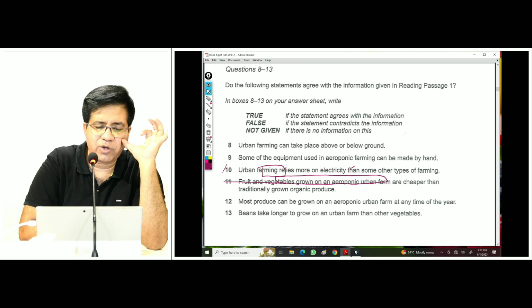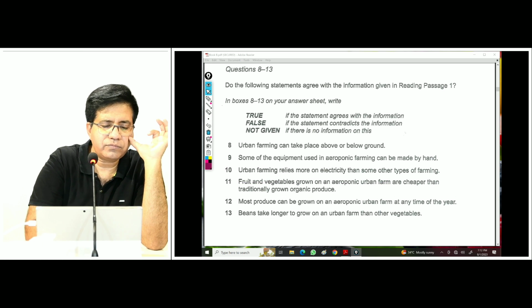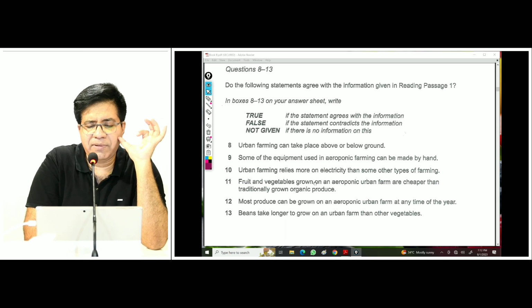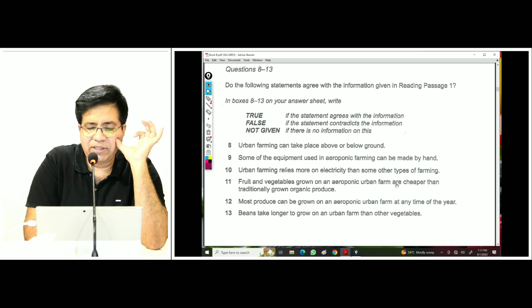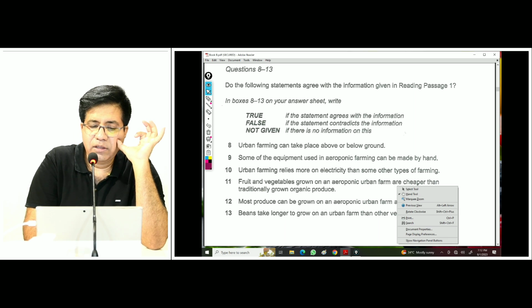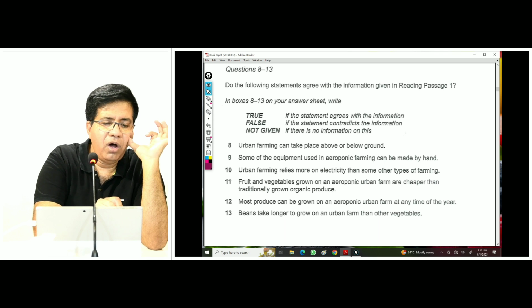Now let's go back to the question. Fruit and vegetables grown on an aeroponic urban farm are cheaper. Now they say here cheaper than traditionally grown organic produce. So what is the comparison here? Yeah, the comparison here, just read it again, please follow it again.